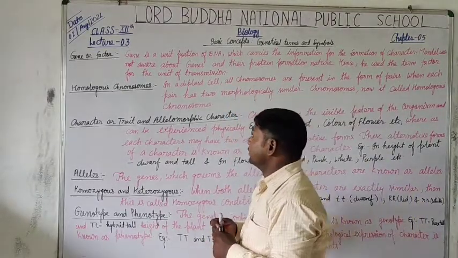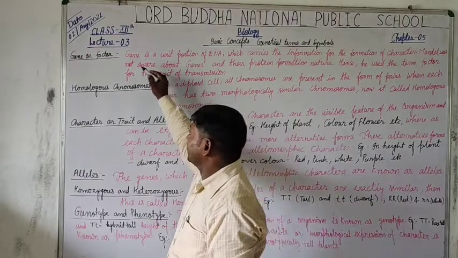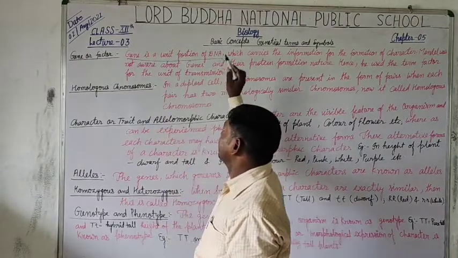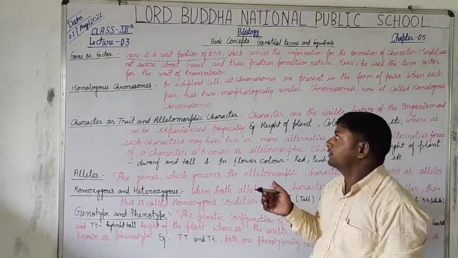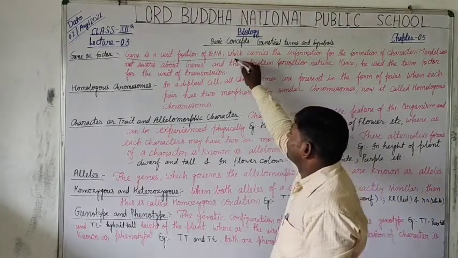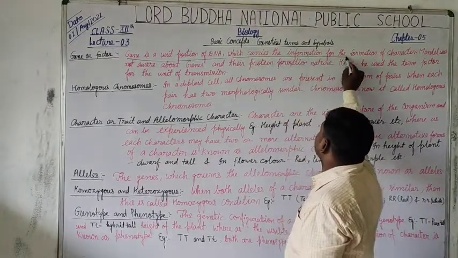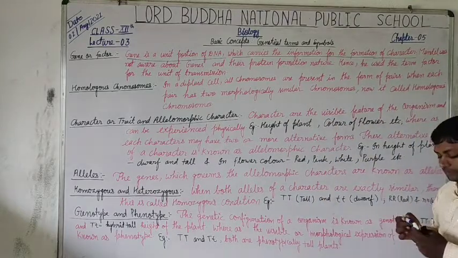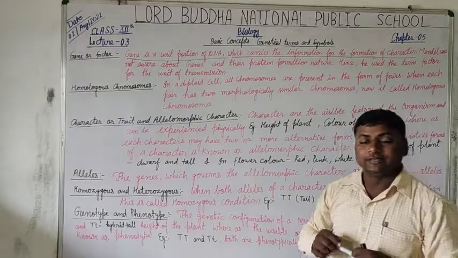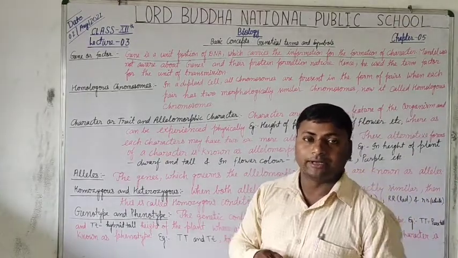So, a gene is a unique portion of DNA, as all of you know very well, or a small segment of DNA, which carries the information for the formation of a character.